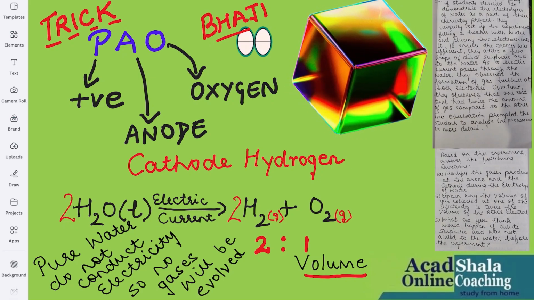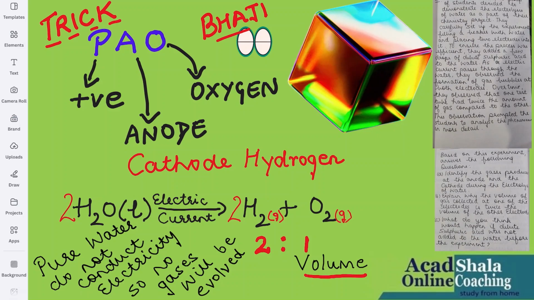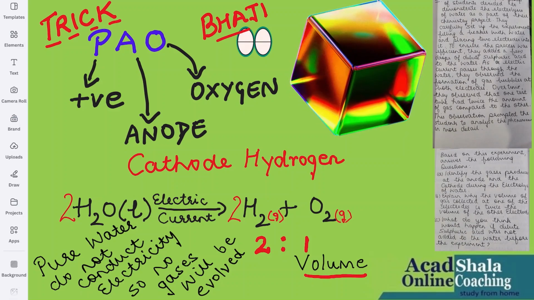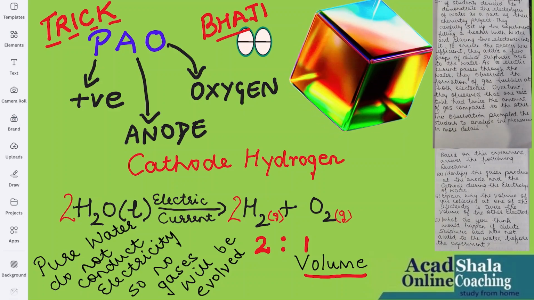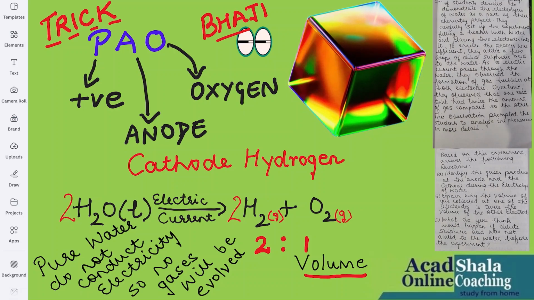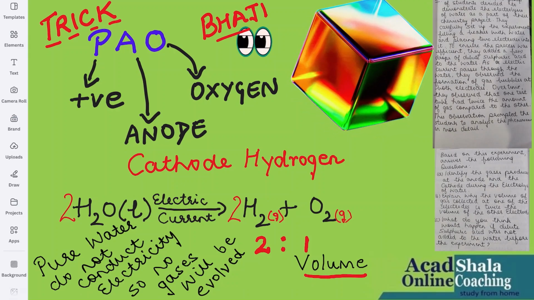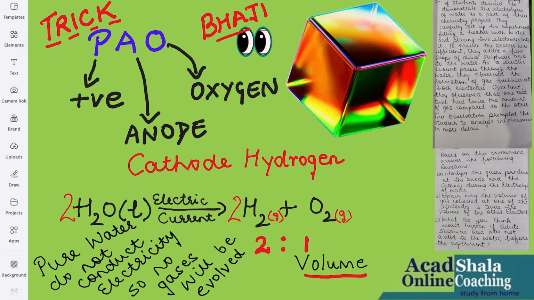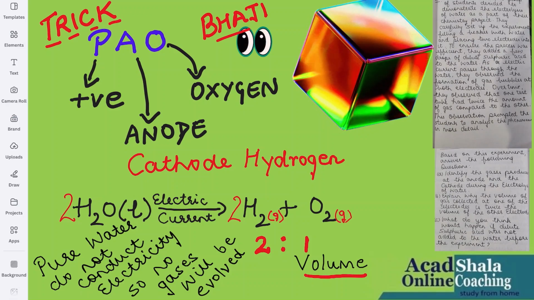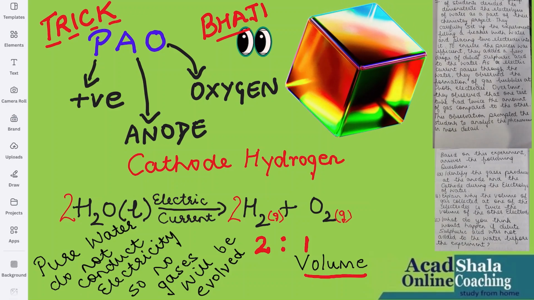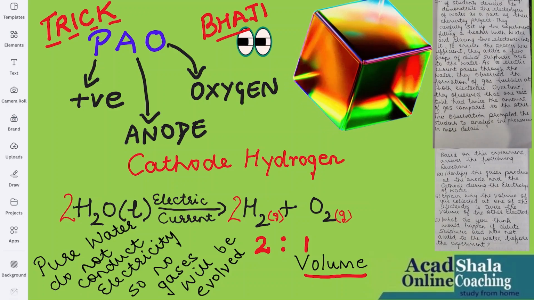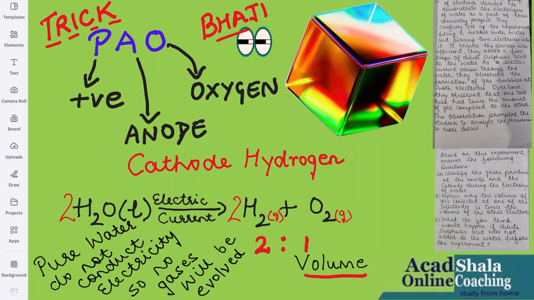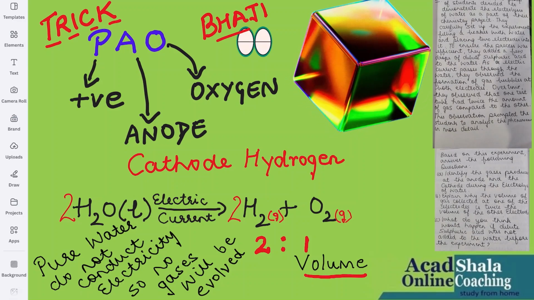Okay. Now, there's one trick, children, in this question, which I taught you. You must be fond of pav bhaji. So you leave bhaji and just remember pav: P-A-O. When you remember pav, P stands for positive, A stands for anode, and O stands for oxygen.